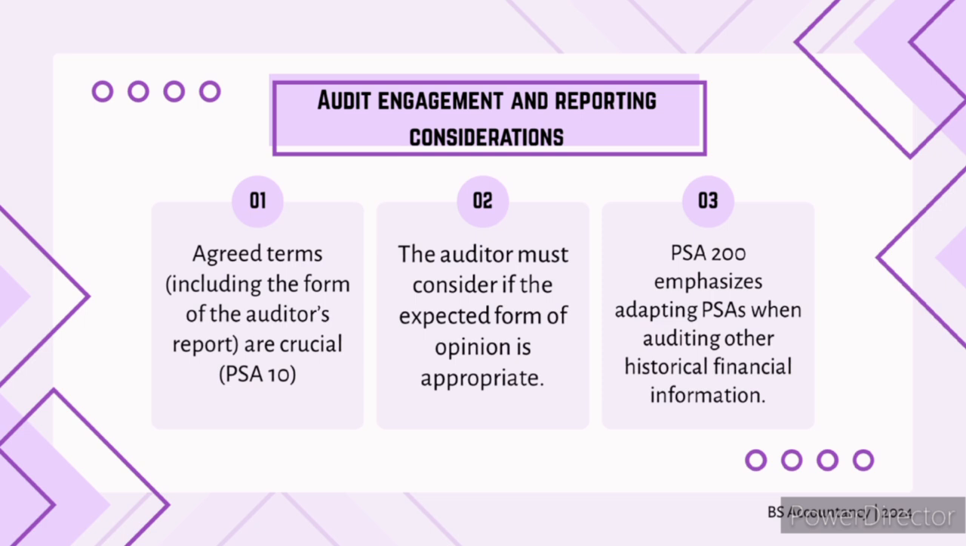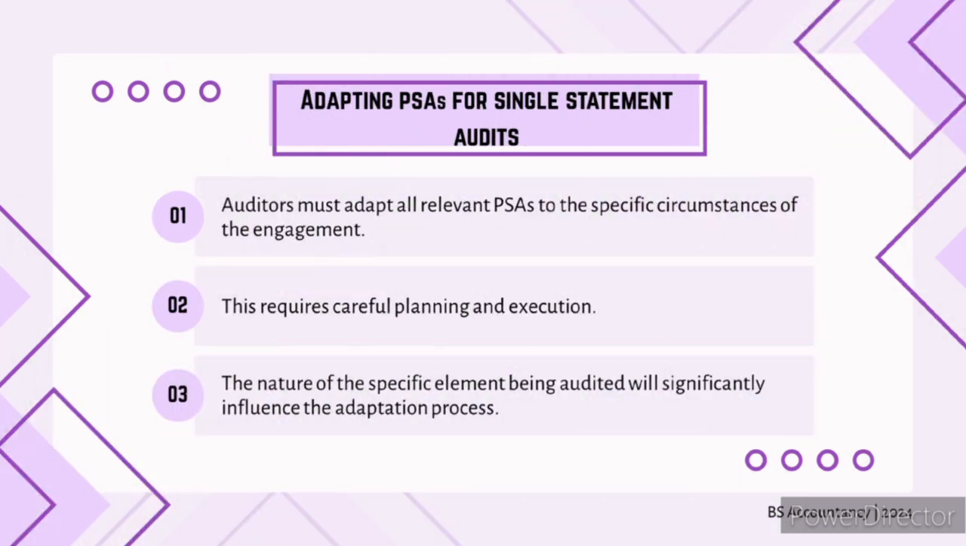PSA 200 reminds auditors to adopt the general principles of auditing when dealing with specific financial information. When auditing a single financial statement or specific elements, the auditor must adapt the requirements of relevant PSAs to fit the engagement's circumstances. For example, auditing inventory will involve different risks and procedures than auditing liabilities.